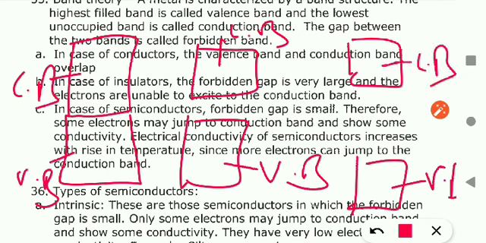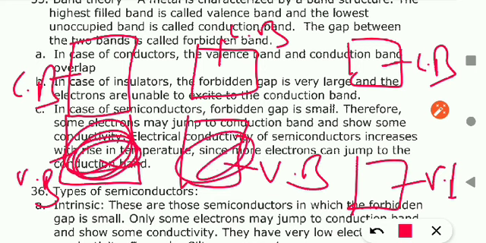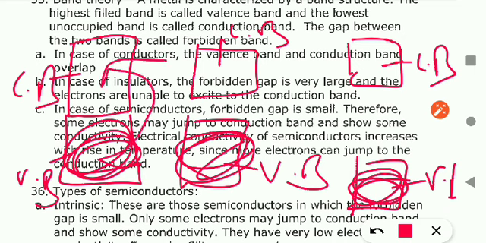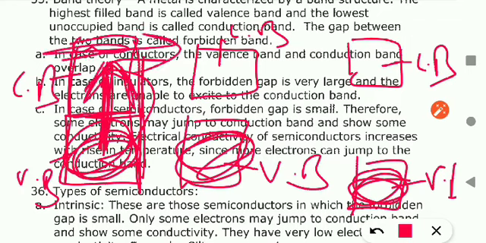So what will happen? As you are looking in the first diagram, these are filled with electrons. Okay, so when these electrons move into the conduction band, they can move freely, and if these electrons move freely, you will say this substance will conduct electricity. Is it clear? So as you are looking in this area, there is no gap. These two bands are directly linked with each other. So electrons can easily move from the valence band to the conduction band. As these electrons come into the conduction band, they start moving from here to there. They will conduct electricity at normal temperature. Okay, but look here, there is a large gap.